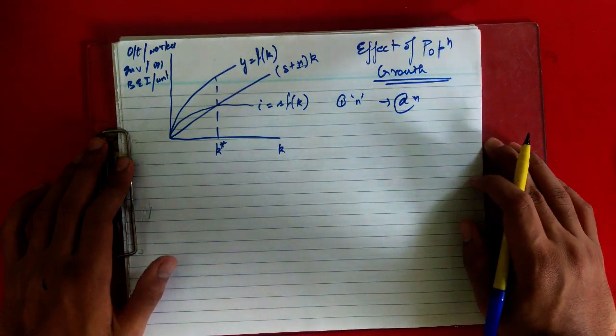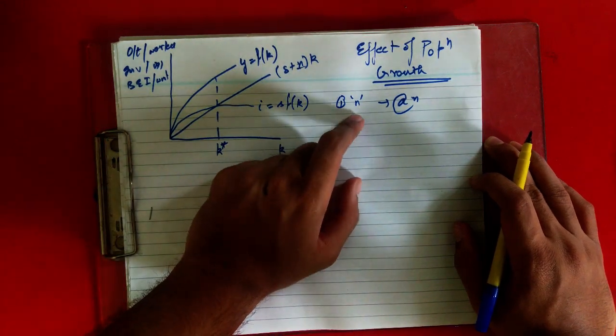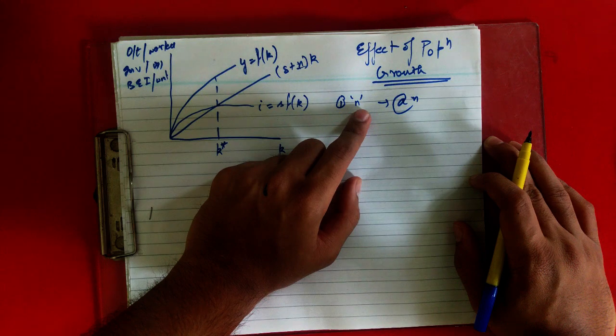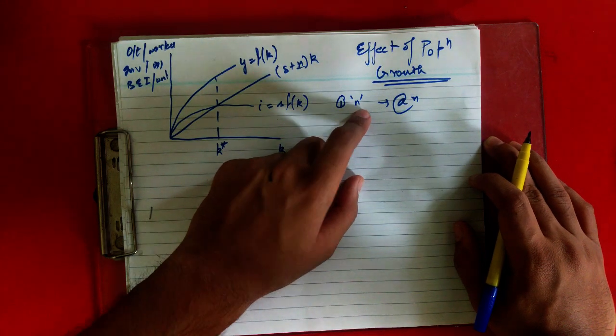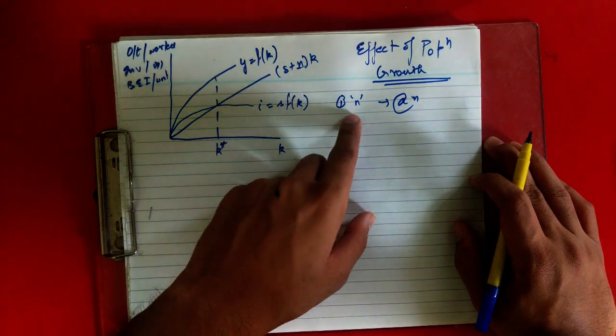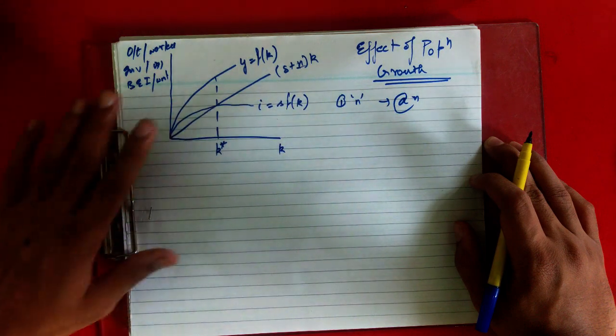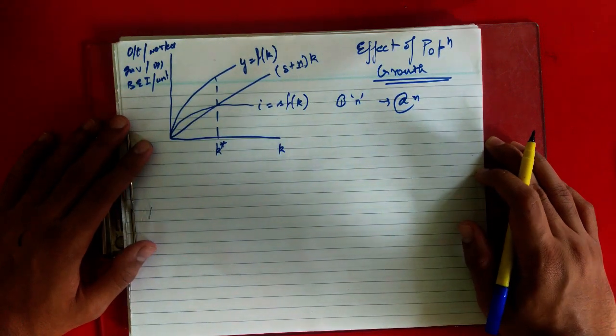Okay, since you know that you're in population growth, your population is growing at the rate of n. So this means to provide that population with that capital, you have to increase your aggregate capital stock and aggregate output, so that it gets divided into the increase in population, and it will be constant. It will be the same, so that it won't affect much.